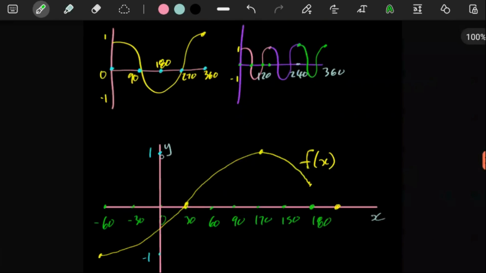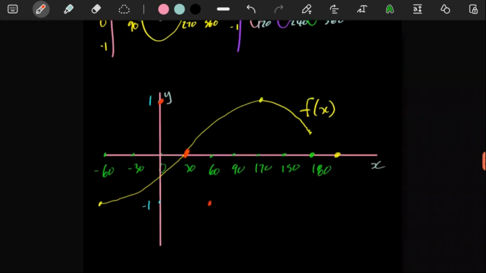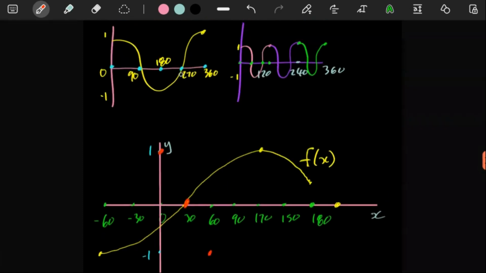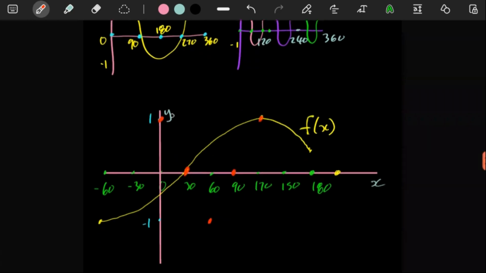So where it would start, it's still going to be starting up here. Let me make it in red. It's still going to start up here, but it would have turned at 90. So now you say 90 divided by 3, which is 30. So it's not going to cut the x-axis there. It would have turned at 180, so you divide this by 3. 180 divided by 3 gives you 60, so it's going to turn down there. 270 divided by 3 gives you 90. 360 divided by 3 gives you 120. So your graph would look something like that.